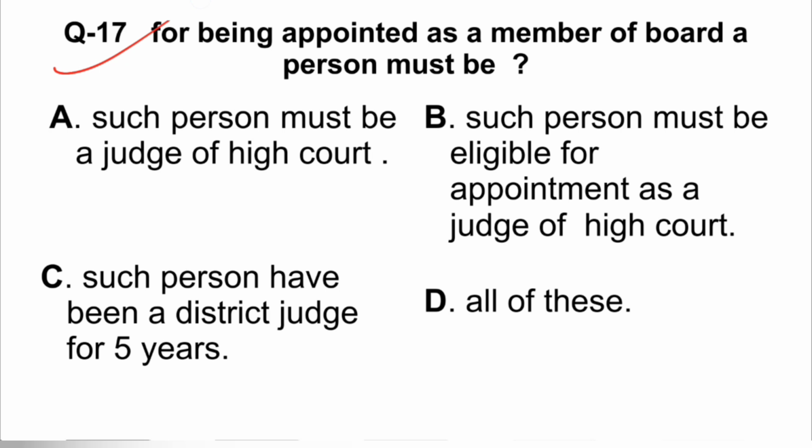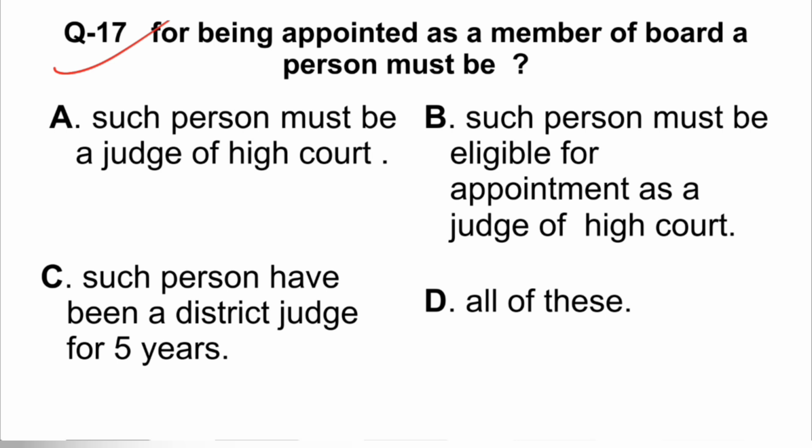Next question is for being appointed as a member of board, a person must be. So it's talking about the qualification of a member of the Board of Revenue, and that person must be qualified as. So first option is such person must be a judge of High Court. B says such person must be eligible for appointment as a judge of High Court. C says such person have been a district judge for 5 years.